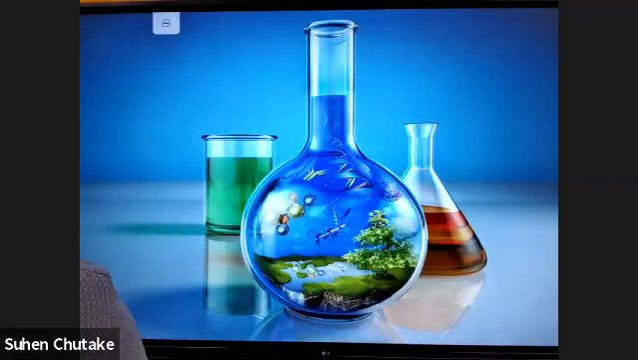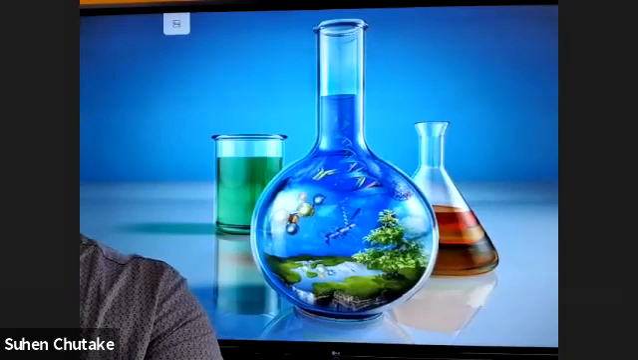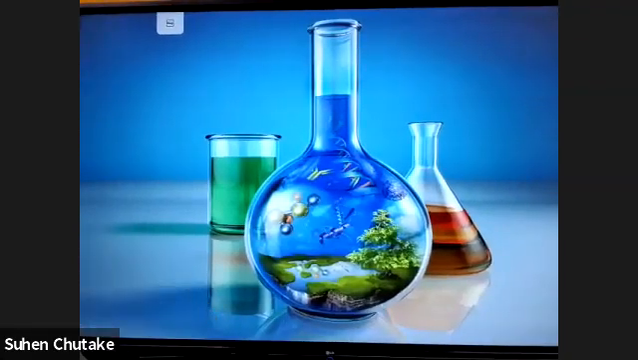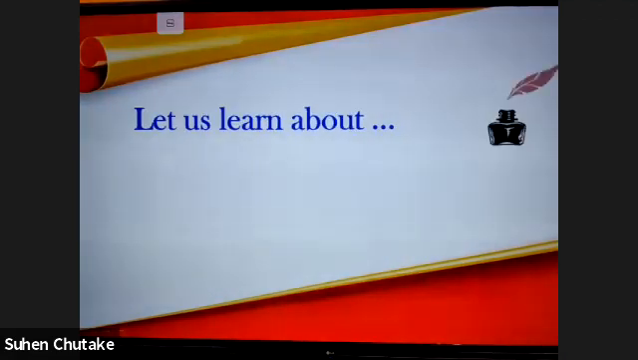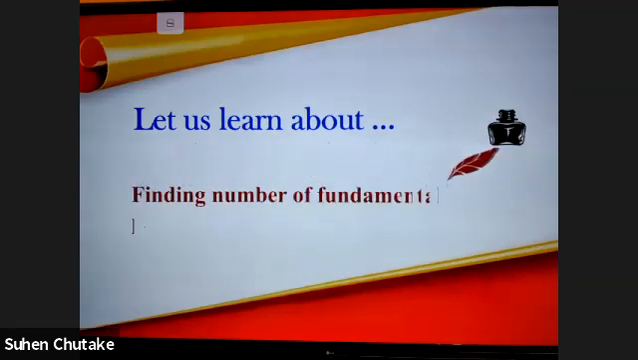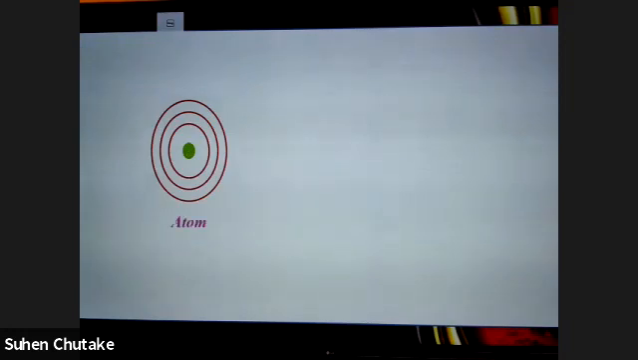So let's move on to the next part now. Let's move on to a few questions. What we're going to do over here is find the number of fundamental particles in a given atom, ion, and species.